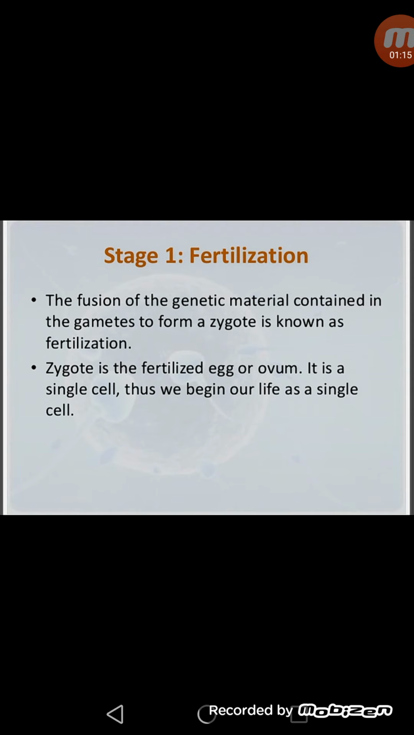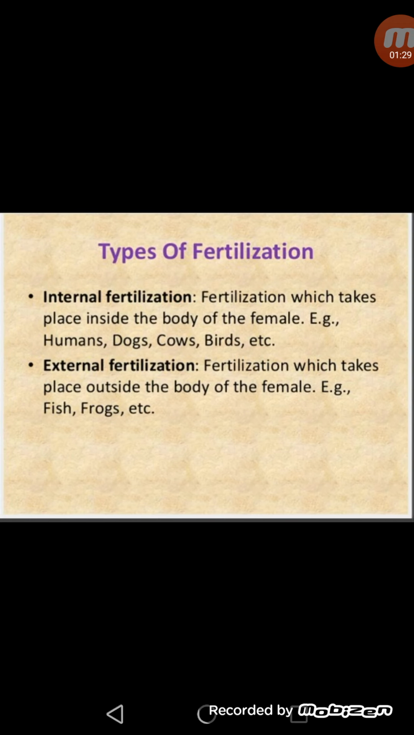Now, when a zygote is formed, it is a single cell. A zygote is a fertilized egg or ovum. It is a single cell. Thus we all begin our life as a single cell.